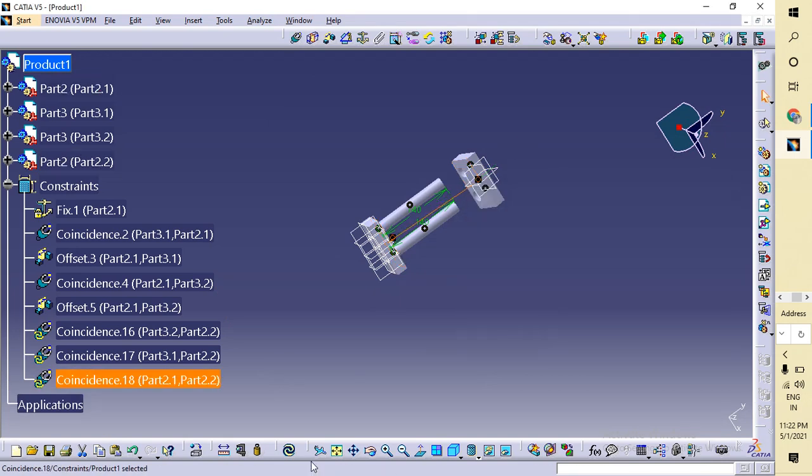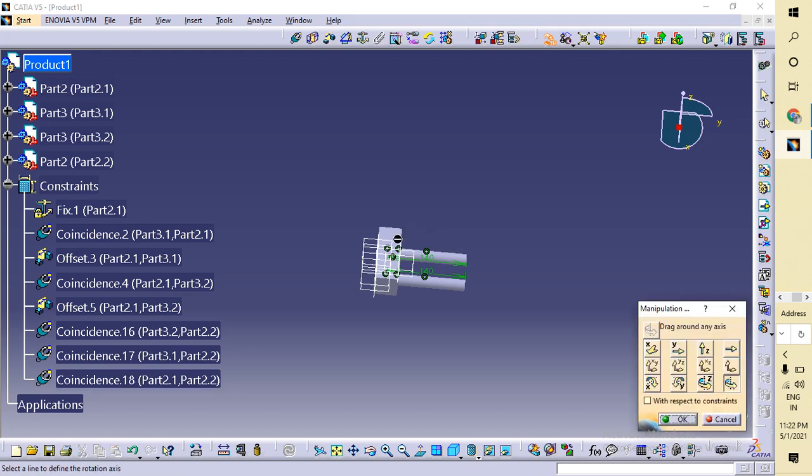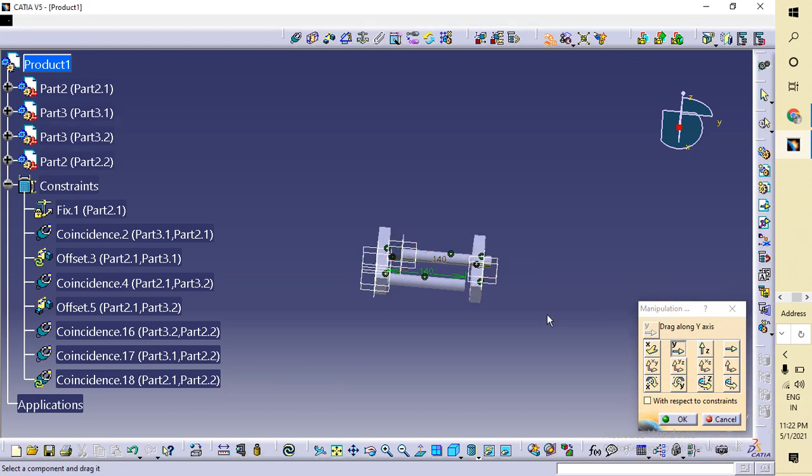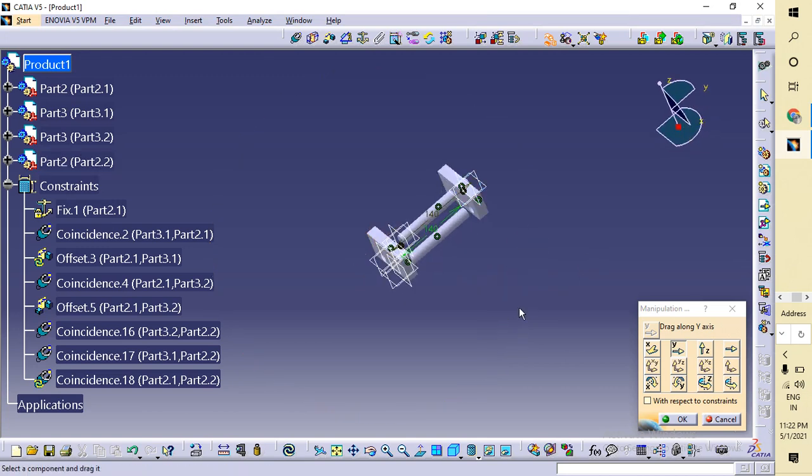Okay, and then now just use string manipulation and just select x, not x, y. Okay, sorry, this one.